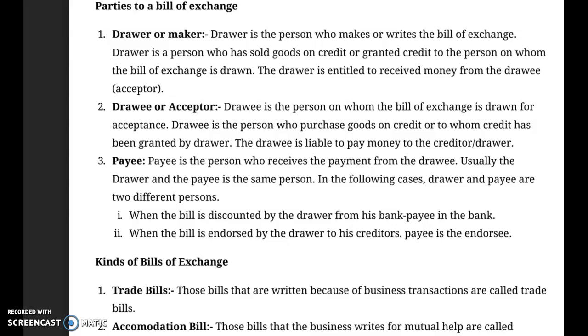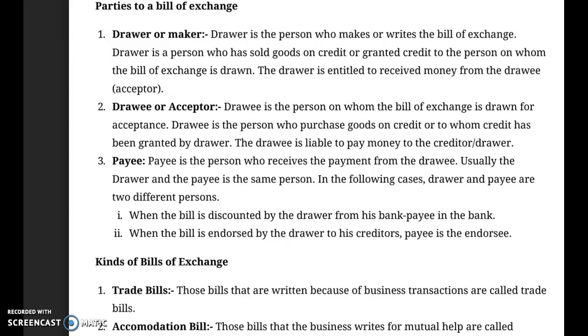And in the second case, when the bill is endorsed by the drawer to his creditor, payee is the endorsee. Endorsement means transfer. Please understand, endorsement means transfer of a bill of exchange. In certain cases, when the drawer transfers that bill of exchange in favor of a third party, on the due date the drawee will make the payment not to the drawer but, as per the instructions of the drawer, to the endorsee, that is the third party with whom the bill of exchange is.